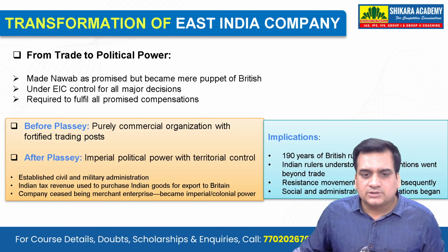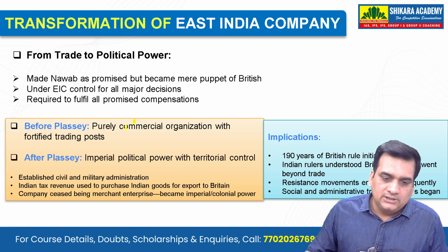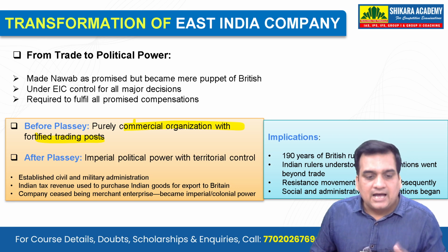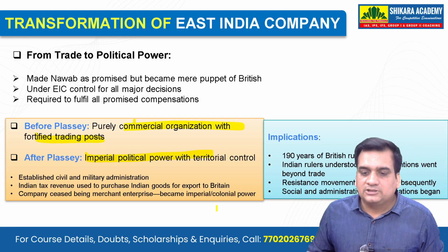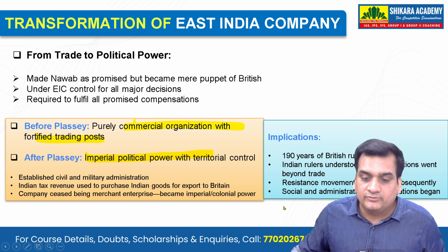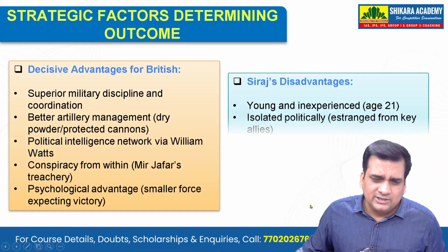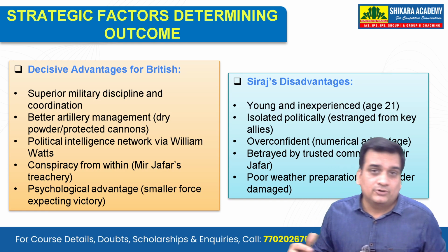If we talk about the transformation of the East India Company, before Plassey, they were a purely commercial organization with fortified trading posts. After Plassey, they are now an imperial political power with territorial control, and this starts the 190 years of British rule, where we will see that it was because of the traitor that India had to suffer for several decades.